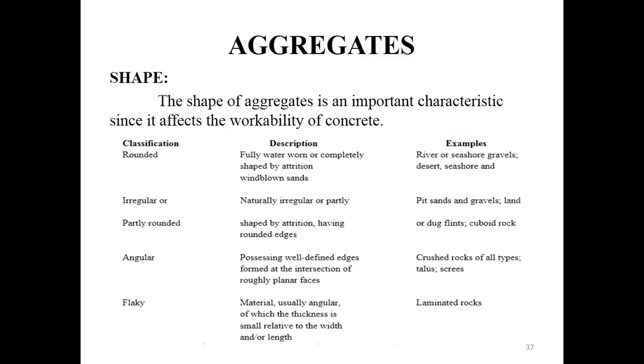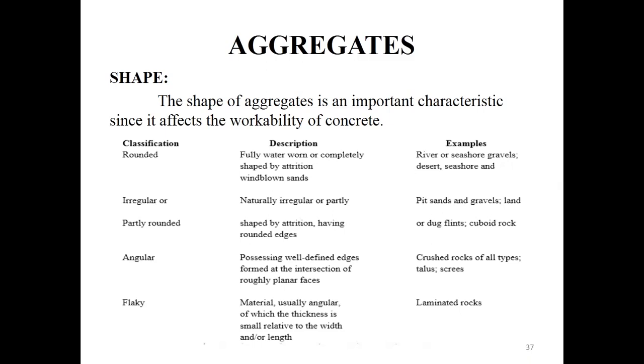From the point of view of economy in cement requirement for a given water cement ratio, rounded aggregates are preferable to angular aggregates. We shall discuss why when we discuss the water cement ratio.